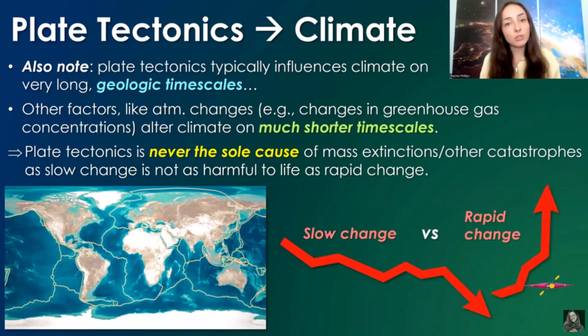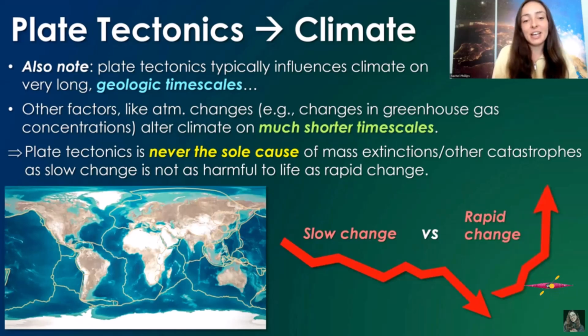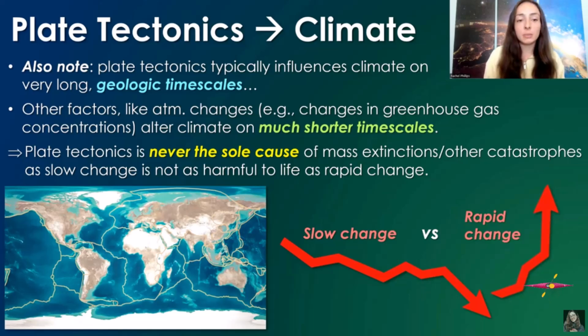So if there's a gradual change over geologic time, potentially caused by plate tectonics, life tends to evolve, adapt, and be fine. But if it's rapid and there's no time to evolve or adapt, then life will die, and that causes mass extinction events. Plate tectonics has been the trigger for certain climate changes that eventually led to mass extinctions, but it's never the sole trigger or sole cause.